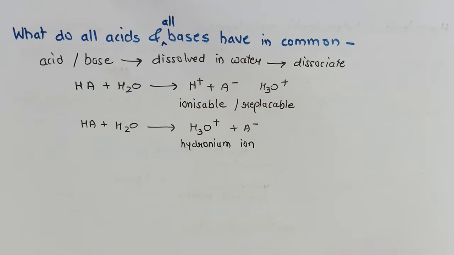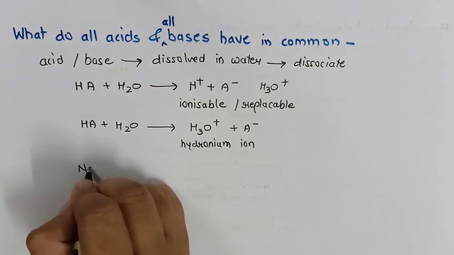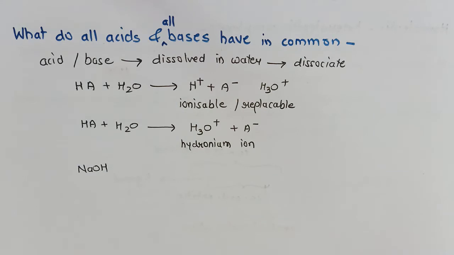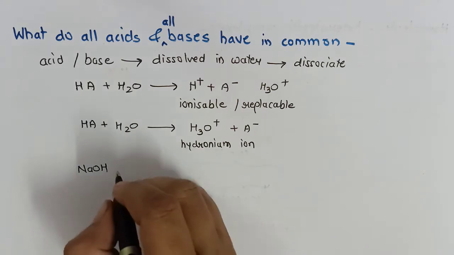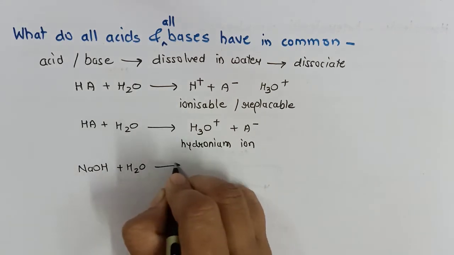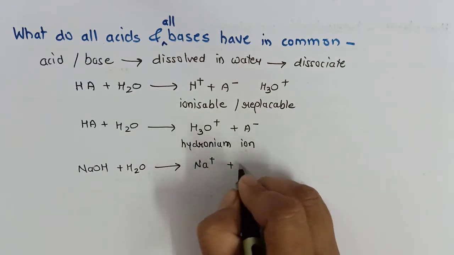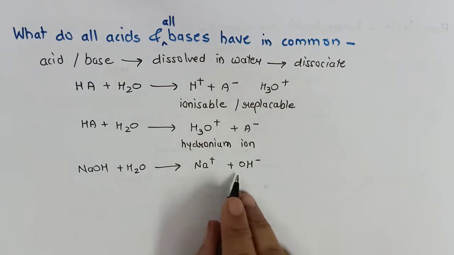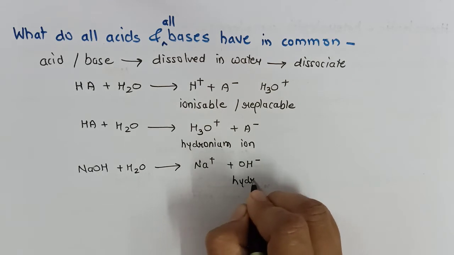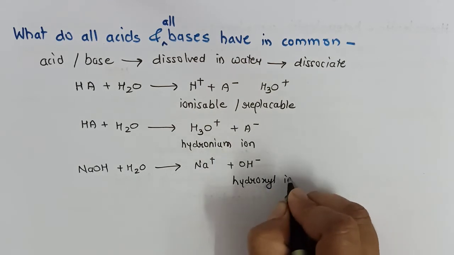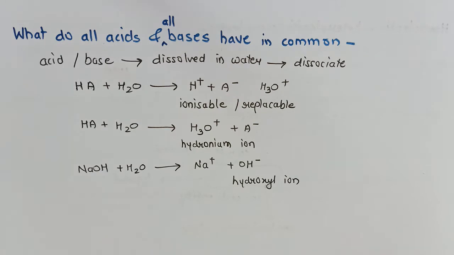Now let us consider a base. For example, NaOH. Suppose NaOH is dissolved in water. Then it will dissociate into Na plus and OH minus. OH minus is called the hydroxyl ion. So what is common in acid and base? Whenever acid and base are dissolved in water, they will dissociate, they will ionize. Acids will form hydronium ion and bases will form hydroxyl ion.